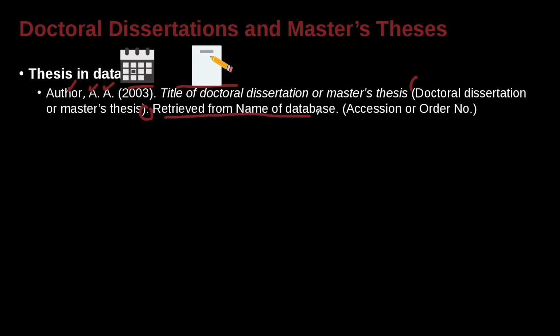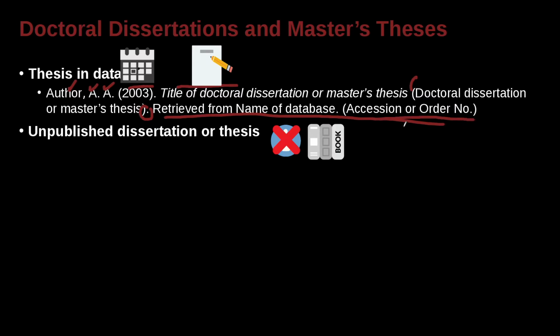But then we add the bit of the URL saying where we got it from, the name of the database. Now, usually these will not have a URL, will they? Because usually the thesis or dissertation is inside of a library, and you cannot access it unless you're a member of the library or a member of another library that has access to that library. But in any case, you can list the name of the database or the library and the number. Usually they will have a number to access inside the library.